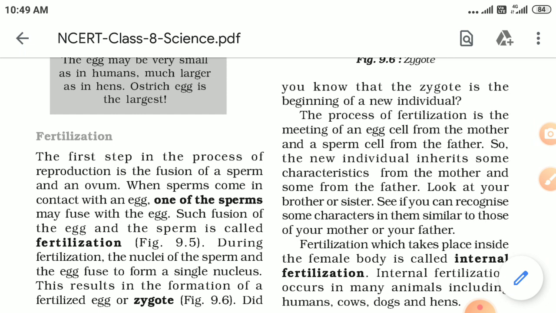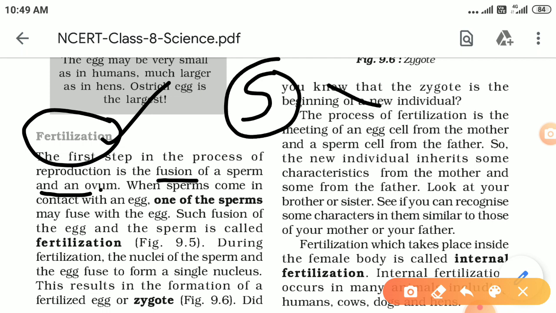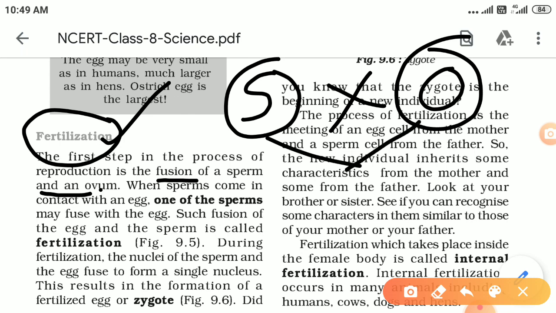I hope that is clear to everyone. So today we will discuss the next topic, that is fertilization. Fertilization is the act of fusion of sperm and ovum. So when a sperm fuses with an ovum, that act of fusion is called fertilization.